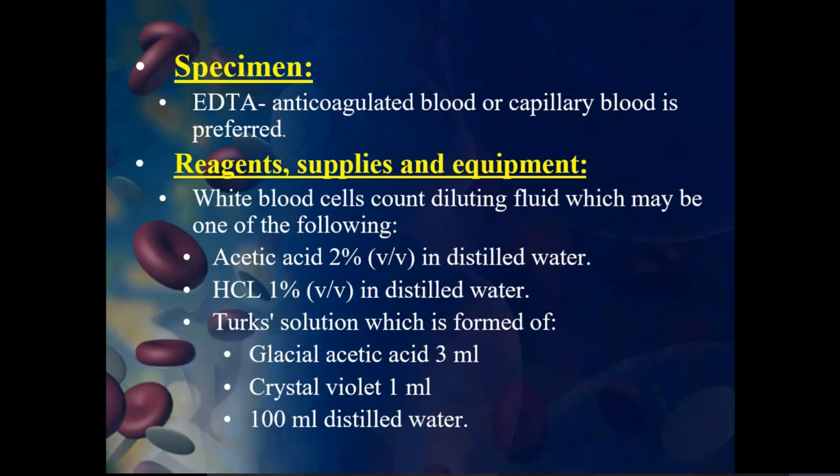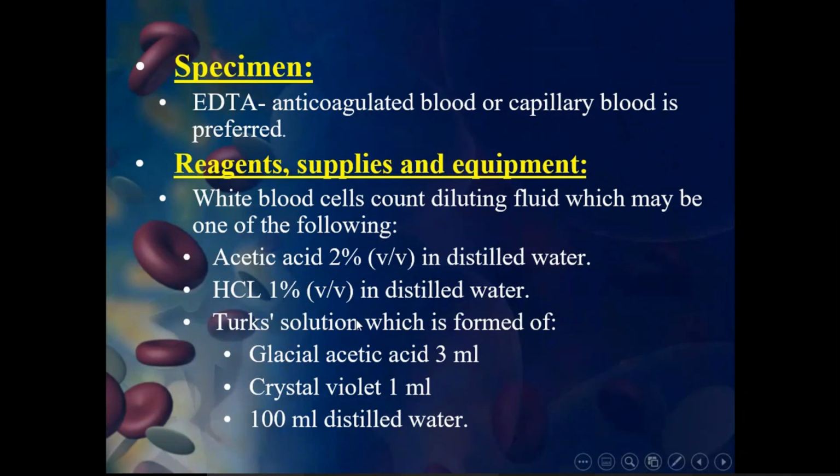You can use acetic acid: 2% acetic acid in distilled water can be used as WBC diluting fluid, and HCl 1% weight by volume can also be used as WBC diluting fluid. Any one of these solutions can be used, the acetic acid 2% or the HCl 1% or